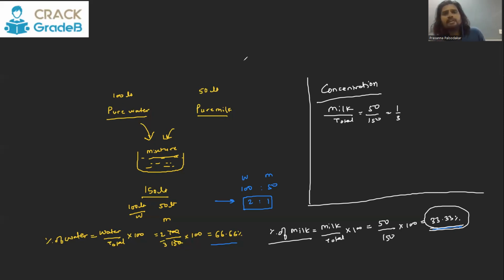Okay, so there are different ways to express the solution or the mixture. You can have the ratio of the components, you can have the separate percentage of the components, or you can have it in terms of concentration. Got this?